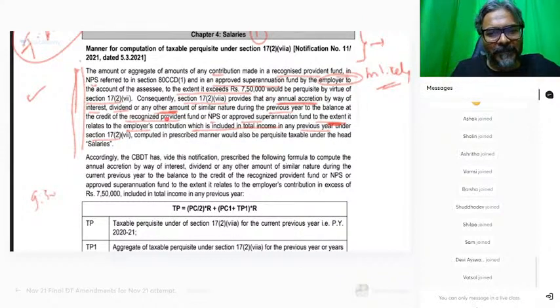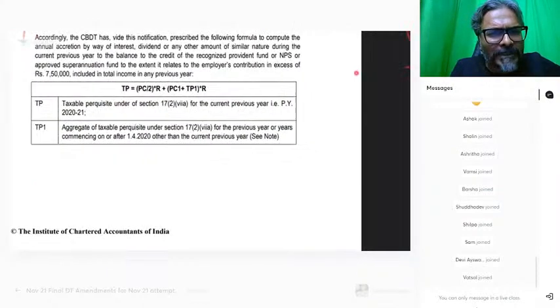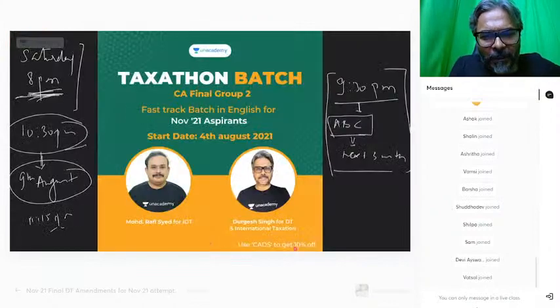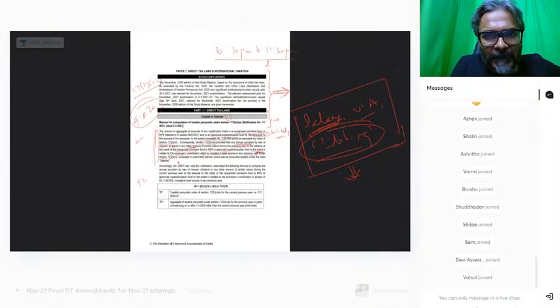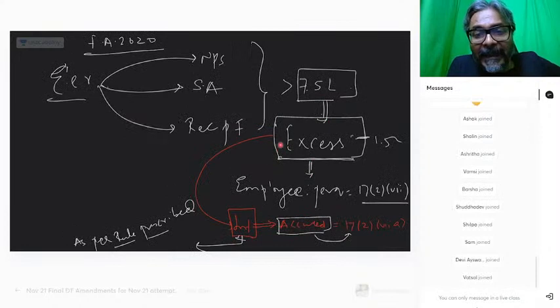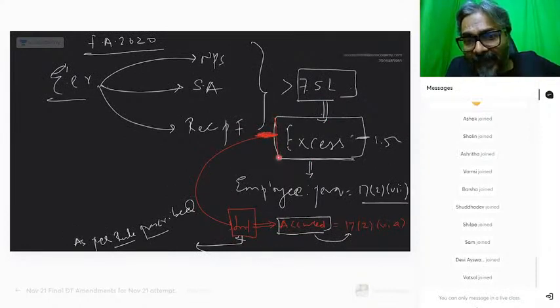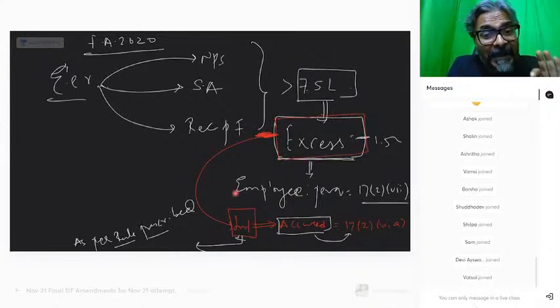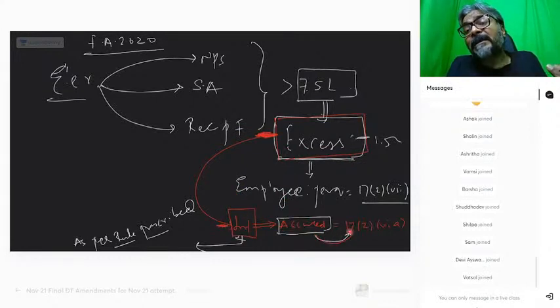So therefore, students, Vatsal, just hold on. Don't worry. So आप लोग notice करना students यहाँ पे. Just all of you notice this particular part. What did I tell you? Excess पे ध्यान रखना. Just focus on this one, students. On the excess of the employer contribution, only on that part, whatever is accretion is what is taxable in the hands of the employee under section 17(2)(7)(a).